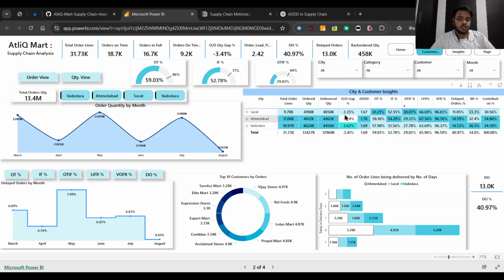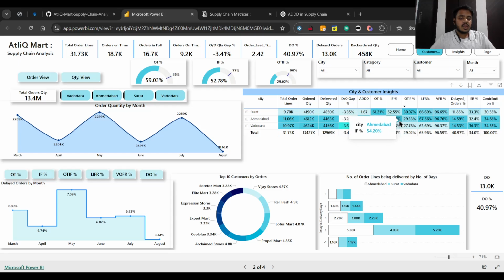Surat has the highest OT percentage of 61.21%, which means 61% of the order lines in Surat are getting delivered on time. So Surat basically has a very punctual delivery or logistics partner, which is providing the order lines on time to the customers. Okay. Now with respect to the IF percentage, I think Ahmedabad has the highest IF percentage of 54.2%.